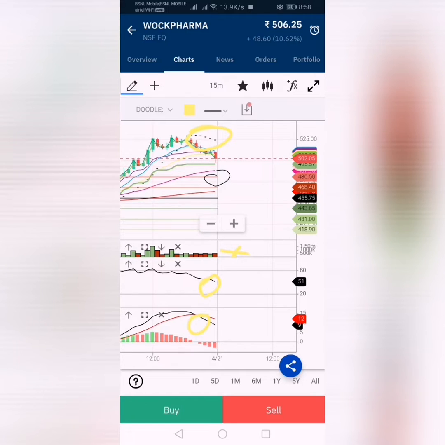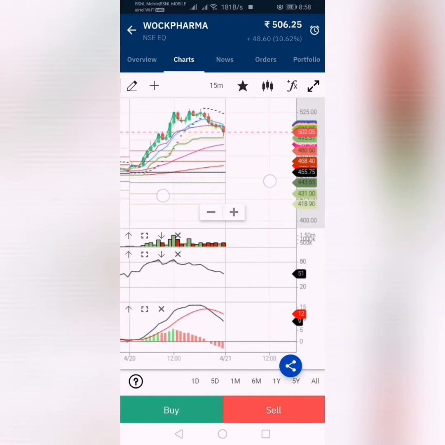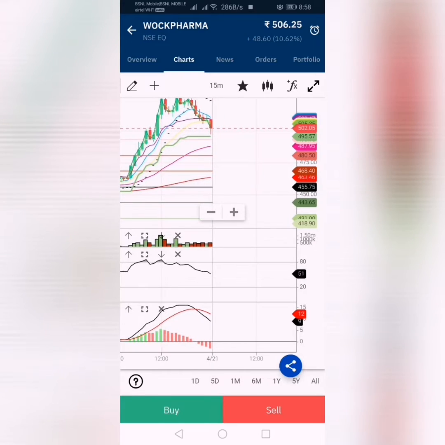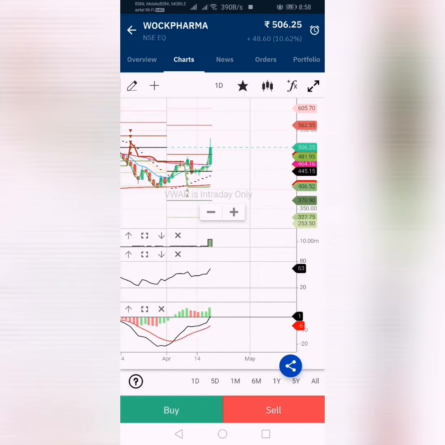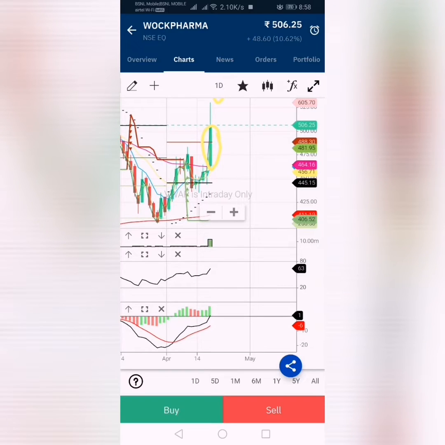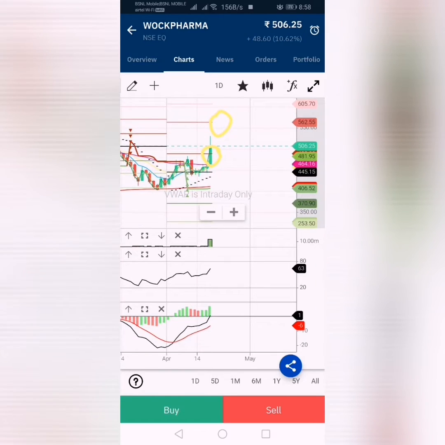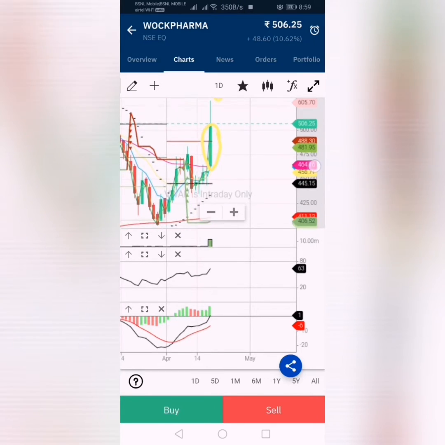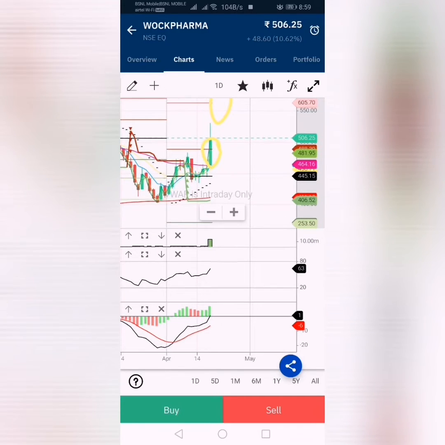Okay, let's go to the daily chart. Here is the resistance, that is at 562.55, and here is the support, that is 488.30, and the 1-day candle has successfully broken this 488.30 resistance and made it a support.